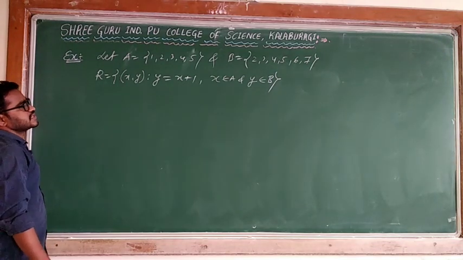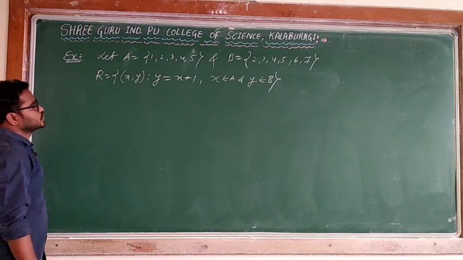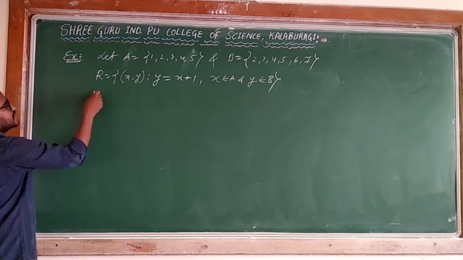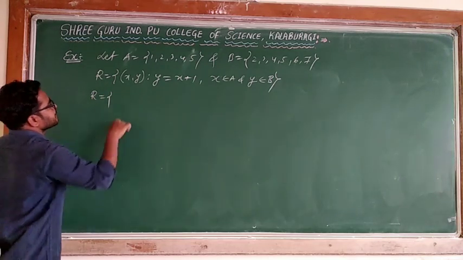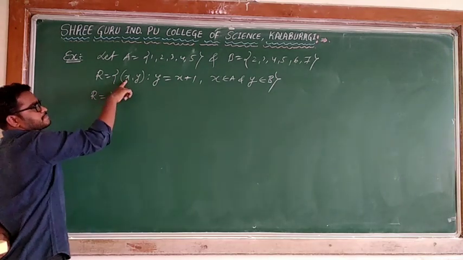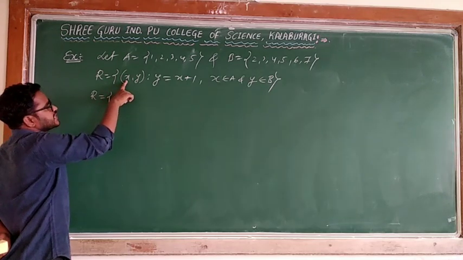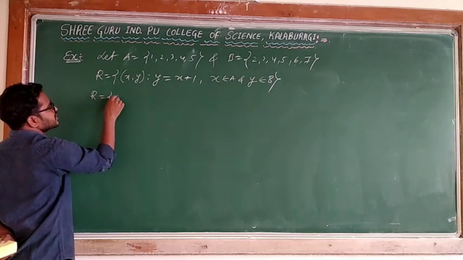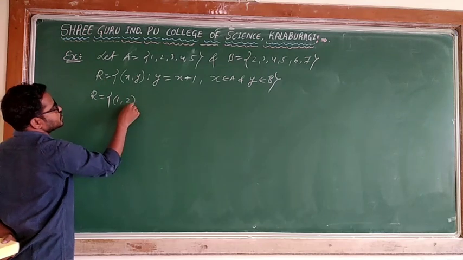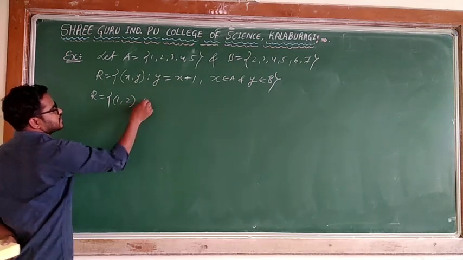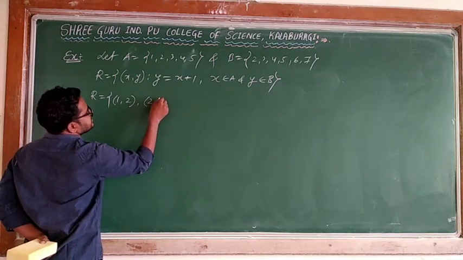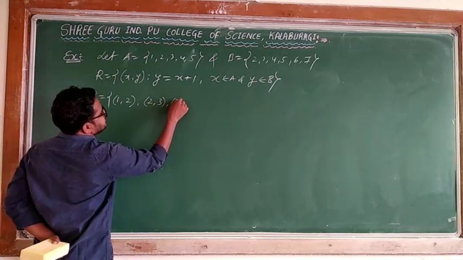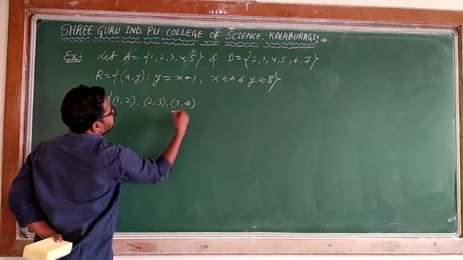Even if I am taking values you will get it. So now what is R equal to? Now I will take x is 1. X is 1 means y is what? You will get 2, 1 plus 1. X is 2, what is y? Y is 3. X is 3, it's 4.